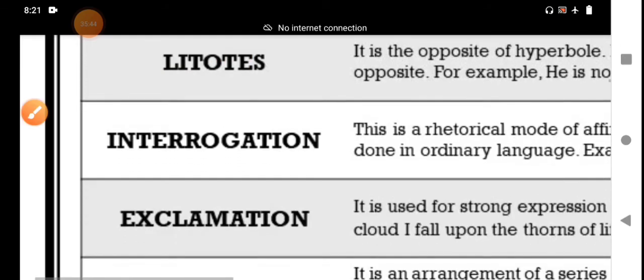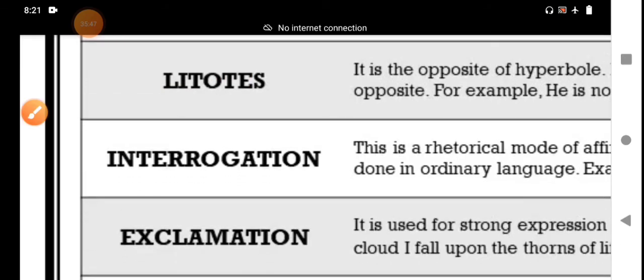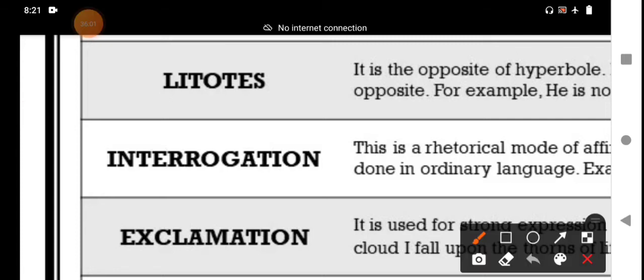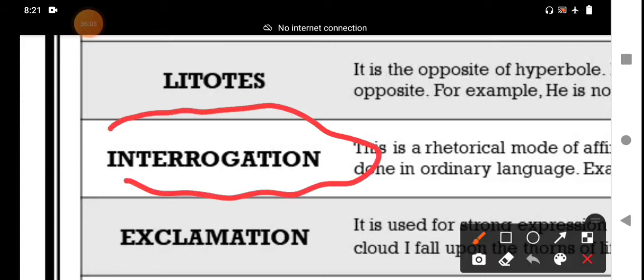And then we go to the next figure of speech. The most important thing is that it is already commonly used by many persons in our society. That is interrogation. We know interrogation is one kind of sentence. We have four kinds of sentences in our English language. How many kinds of sentences are there? There are mainly four kinds of sentences.